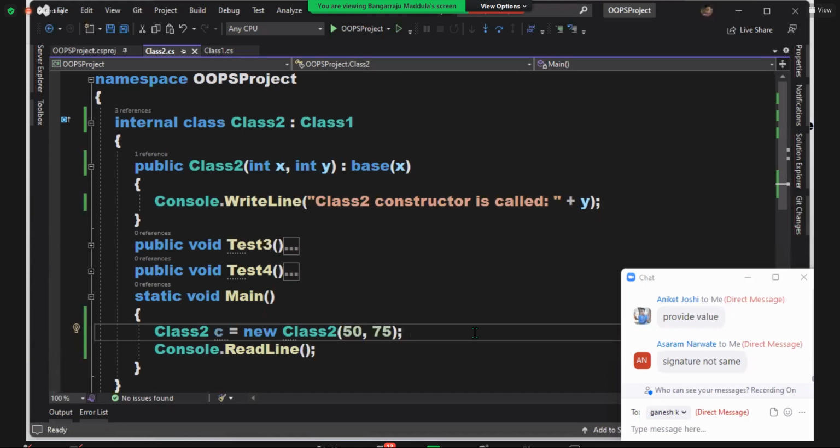As I said earlier, the 10th class constructor calls the 9th class constructor and passes the values. The 9th class constructor calls the 8th class constructor, passes the values. 8 will call 7, passes the value. Like this, the value ultimately goes to the first class. From there, execution keeps on happening: 1, 2, 3, like this, all the 10 classes in the hierarchy will be called for you.